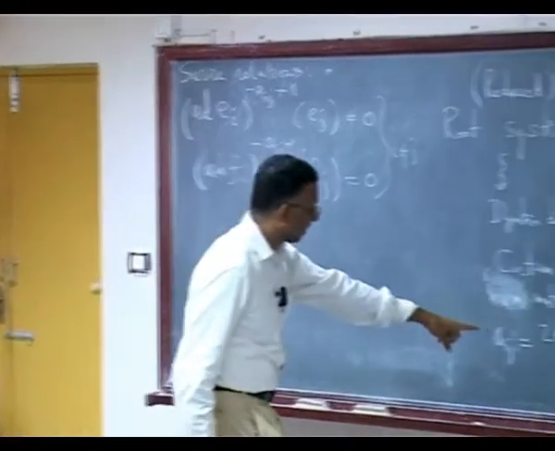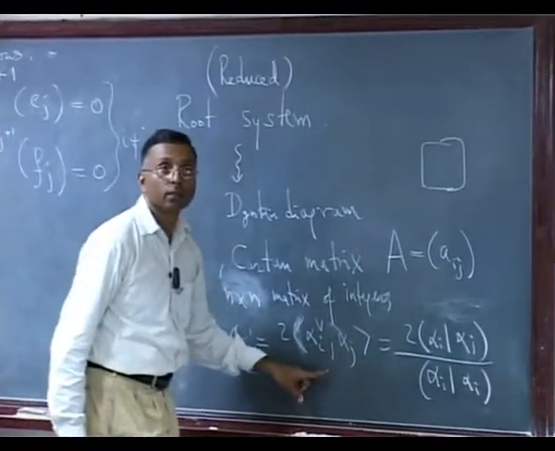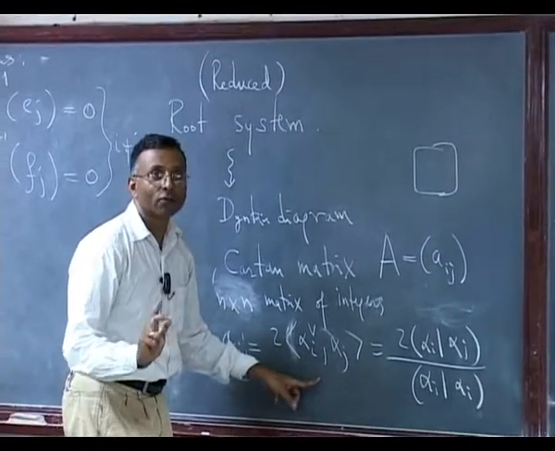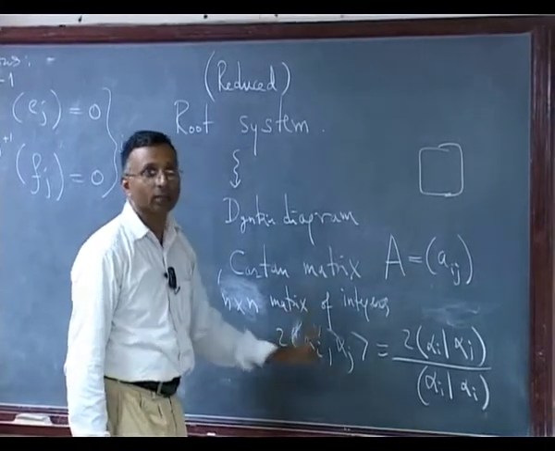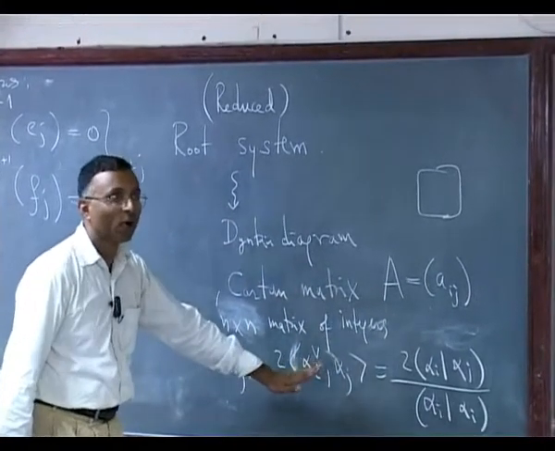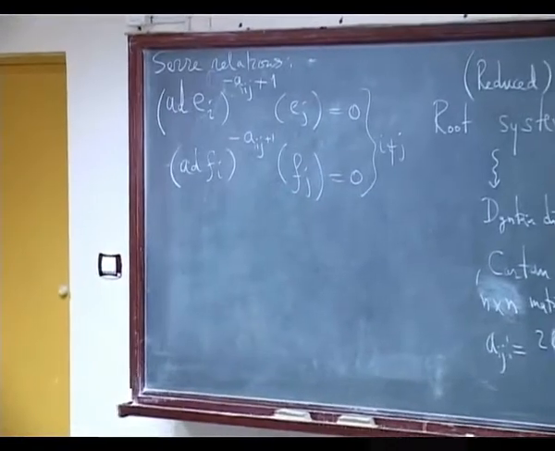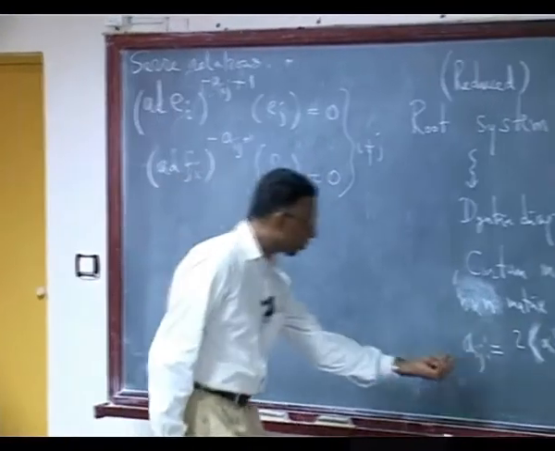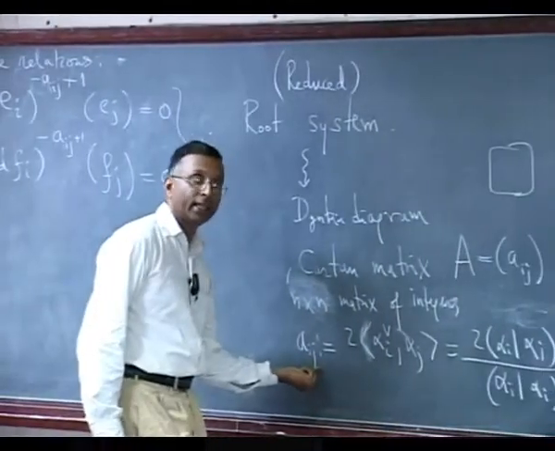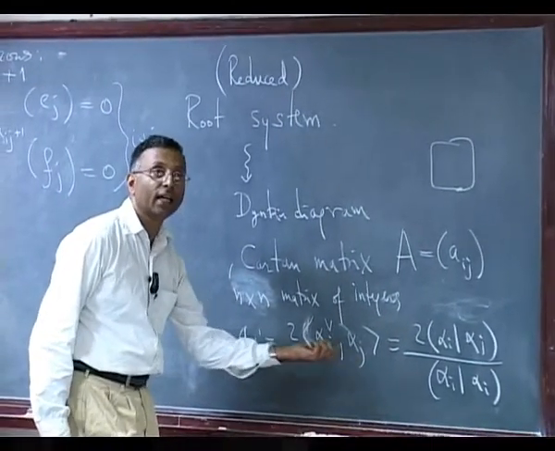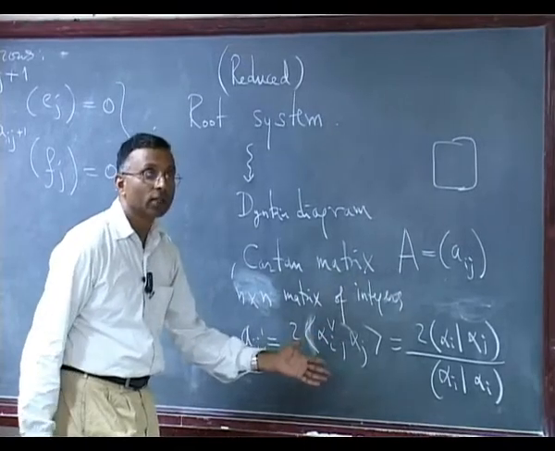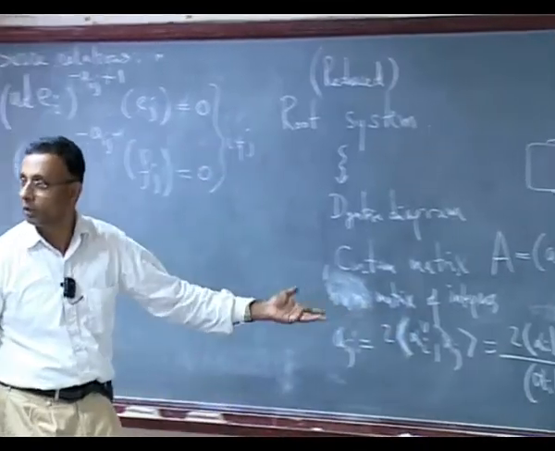So this is my definition; I'm following Katz's notation. There is confusion as to what you denote by a_ij, whether it is alpha_i check of alpha_j or the other way around. That's the cause of all this confusion.